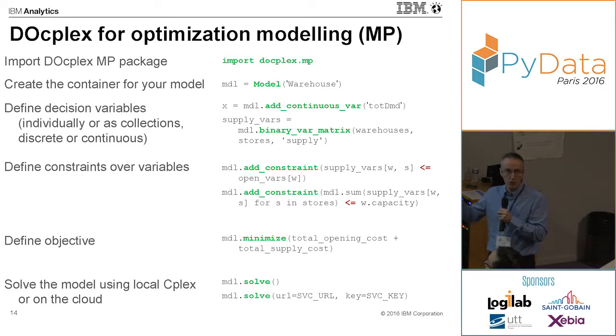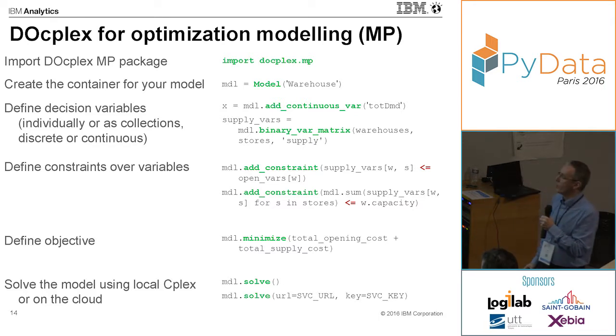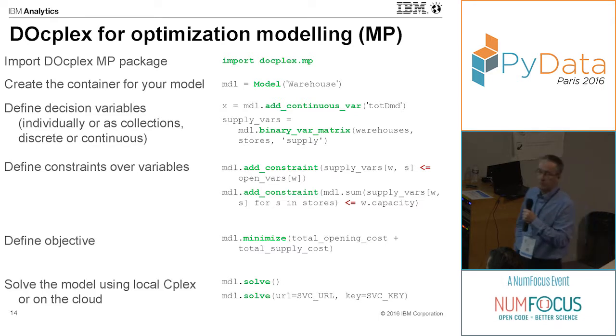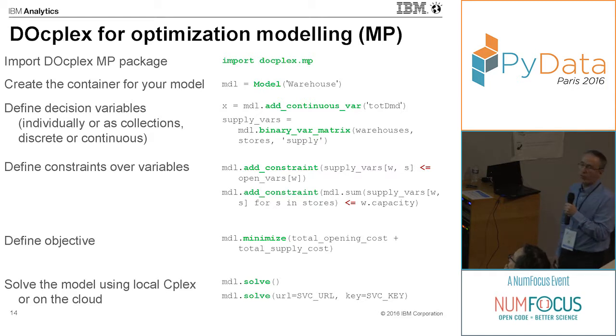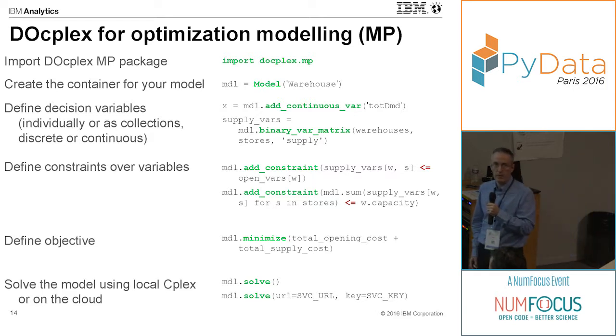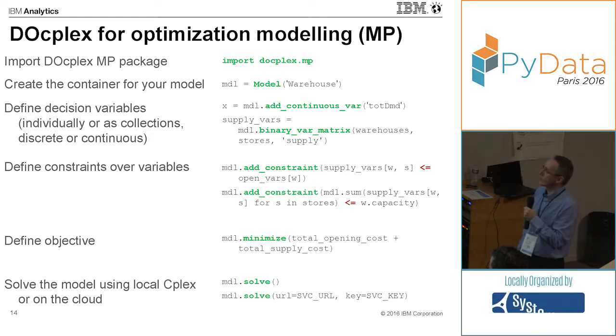So now let me show you what a model implemented with DoCplex looks like. First, you need to import the package. It's very simple, usual. Then the first step is to create the container for your model. So you just create an instance of a model object. This model object is actually a factory for creating all your variables and constraints.